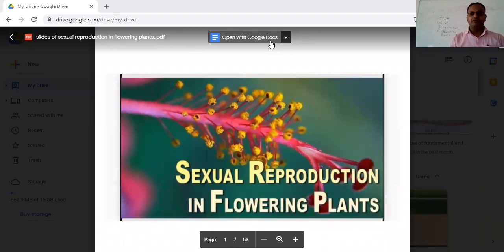In that chapter, as I already told you, you have a very brief account of the terms, but the elaboration of the sexual reproduction in the flowering plants and human reproduction will be followed in chapter 2 and chapter 3 respectively. So today we will be starting this new chapter, sexual reproduction in the flowering plants.